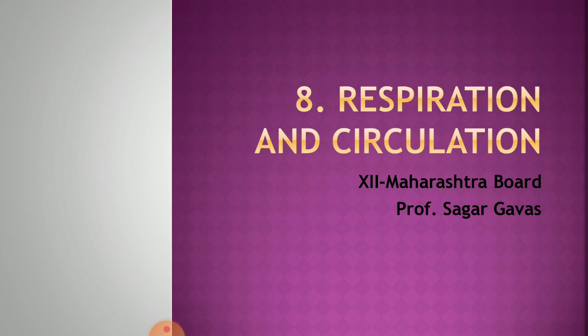Respiration is a very important process. All living organisms perform respiration. Respiration can be aerobic or anaerobic. Aerobic is with the help of what? Oxygen. Anaerobic is in the absence of oxygen. All living organisms require energy to carry out various processes, and that energy comes from the process called respiration.